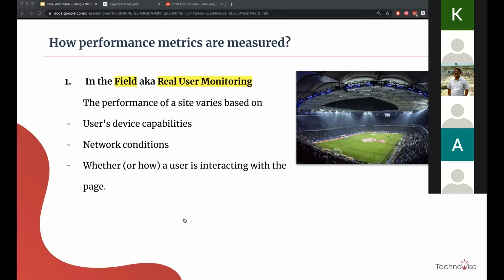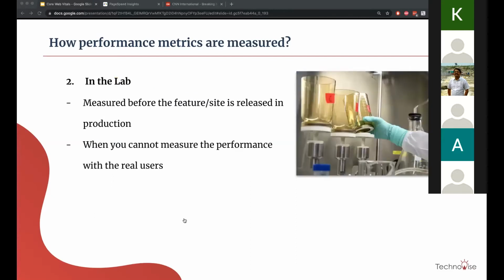Just keep in mind that this is in the field, where real user monitoring matters. Next is in the lab. It is measured before the feature even goes to production, like a dev kind of setup, where we try to understand how our page is performing before going live and before real users interact with it.